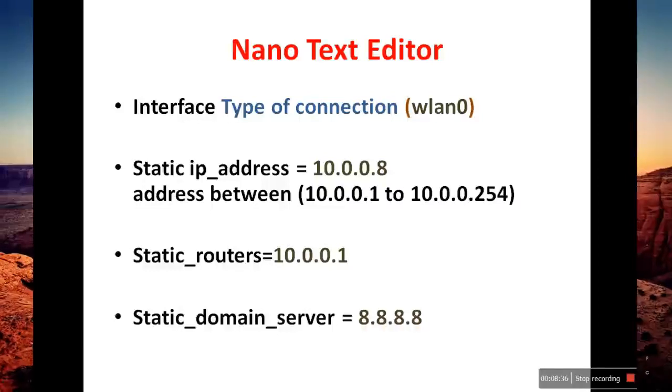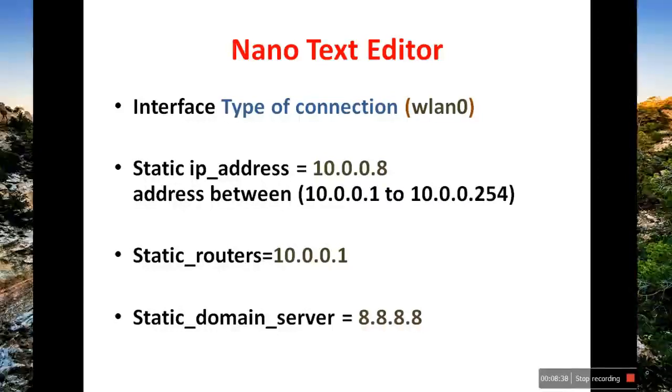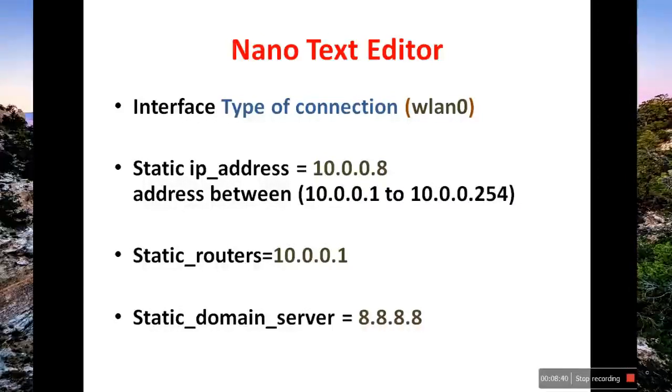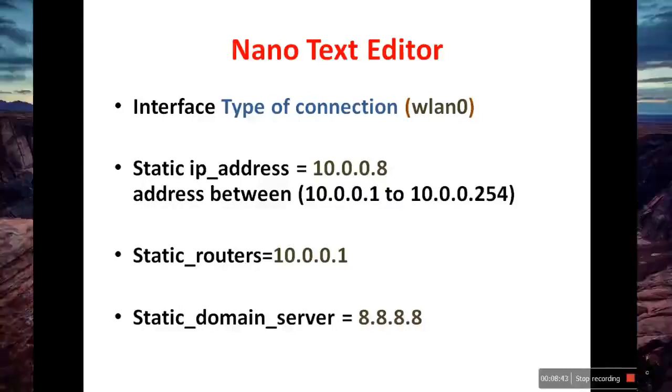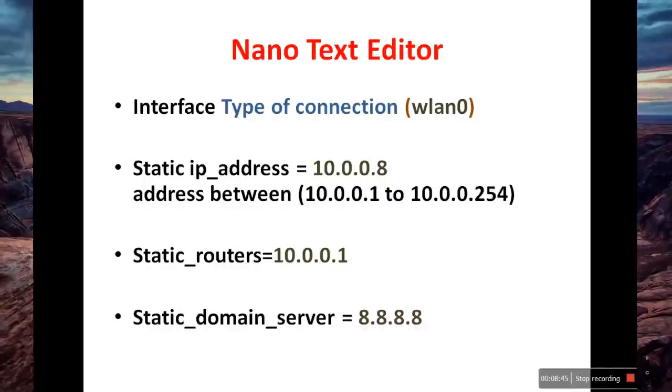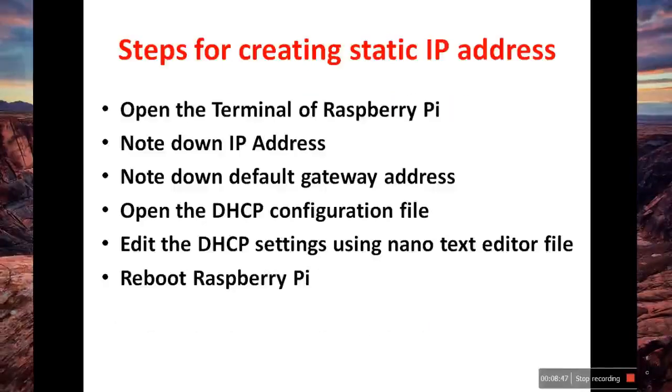Next, static routers. Under static routers, you type the default gateway address. Next, static domain name server. Take the default Google domain server, 8.8.8.8.